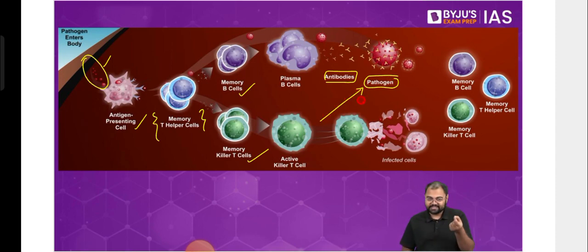Now this happens very quickly. The first time the vaccine entered the body, it would have taken some time for the immune system to figure out how to act against it. This time when the pathogen enters, the body already knows. The body already has an inbuilt immunity against it. That's why the immune system will act very quickly this time. Otherwise the problem, for example in COVID-19, is that by the time the body understands how to act against this virus, it might be late. It was late for a lot of people, and that is what we saw. A lot of people lost their lives because the immune system could not figure out how to fight this virus.